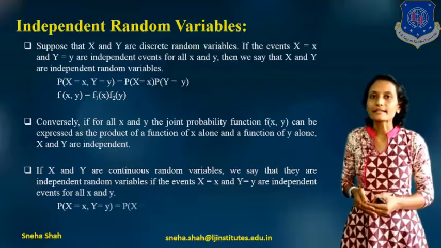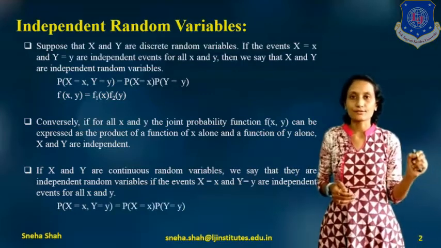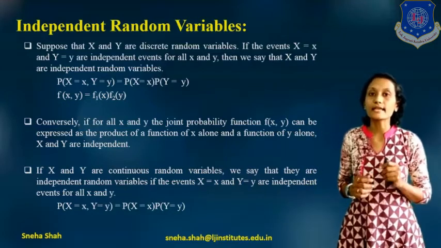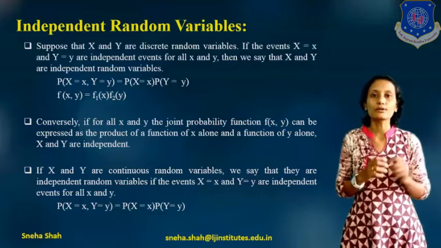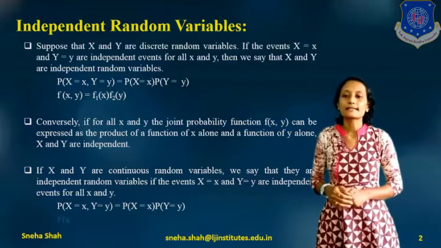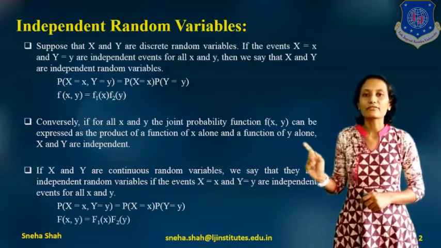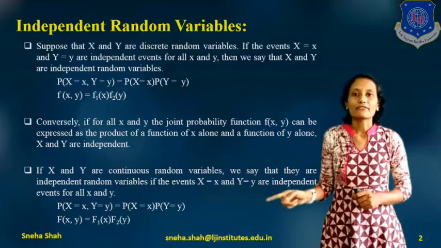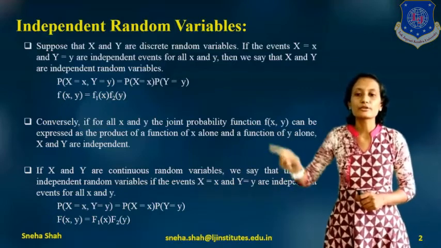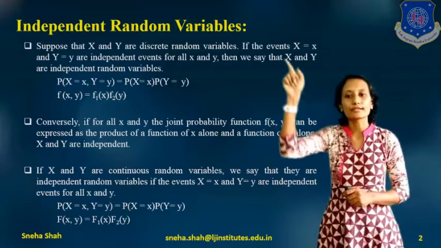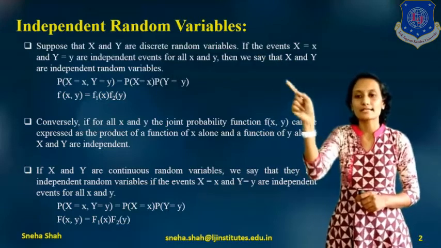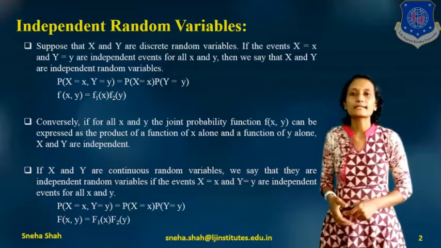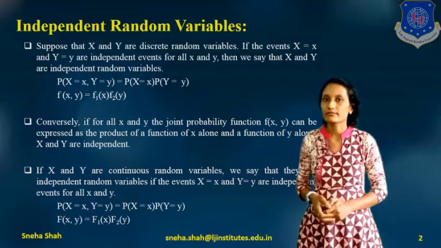For that the condition will be probability of x equals x comma y equals y is equal to probability of x equals x times probability of y equals y, and this is represented as capital F of x comma y equals capital F1 of x times capital F2 of y. From these two equations you can differentiate that for discrete random variables it is represented with small f, and for continuous random variables with capital F.